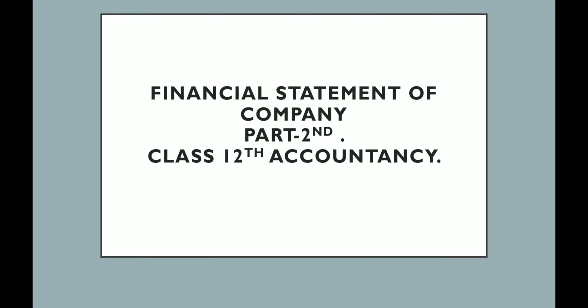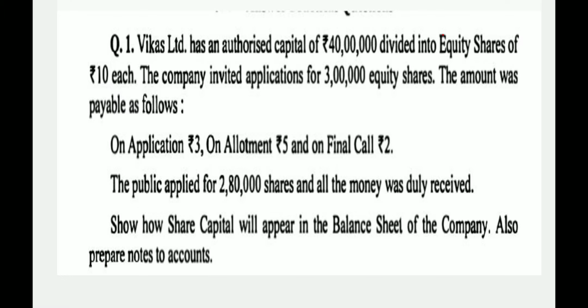Hello students, today in this video we are going to discuss the third part of accountancy, and the first chapter of third book, financial statement of the company. This is the second part of this chapter. So let's start. Vikas Limited has an authorized capital of 40 lakh divided into equity shares of 10 each.